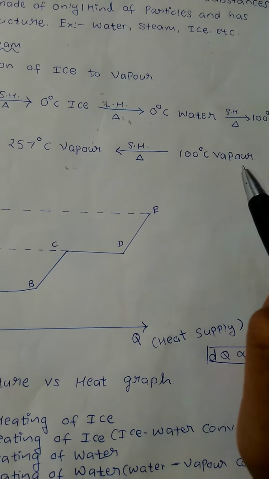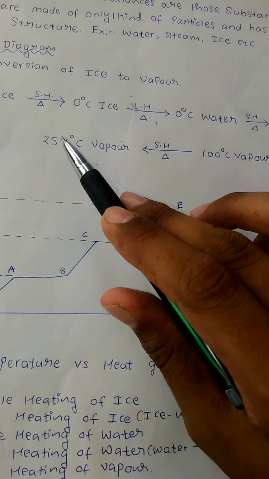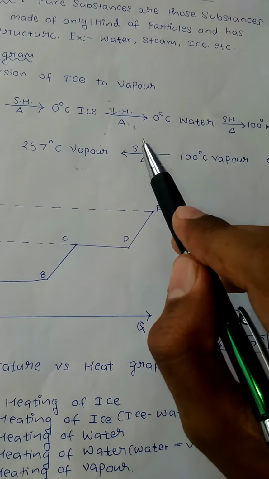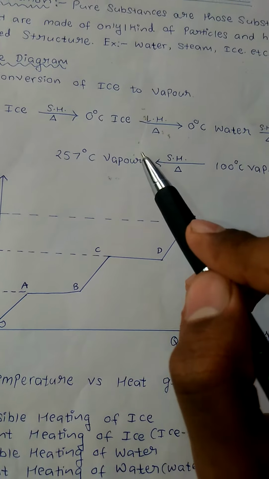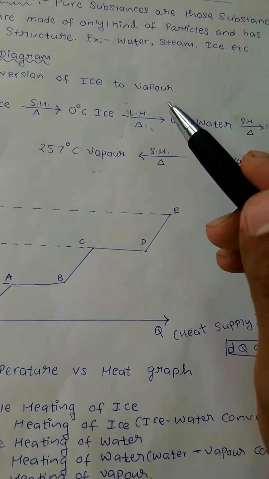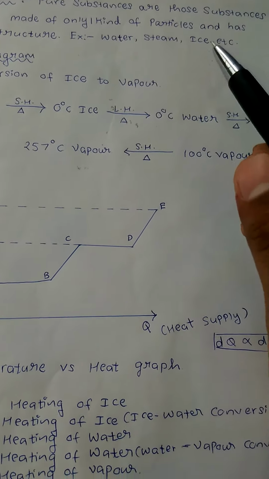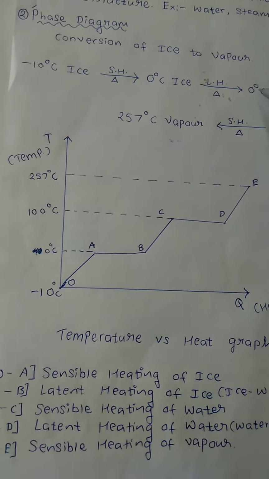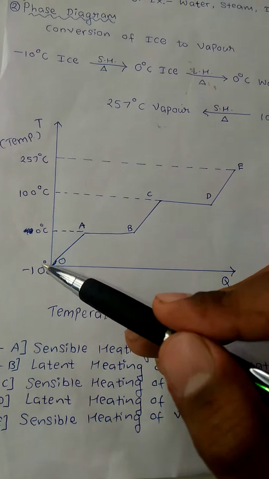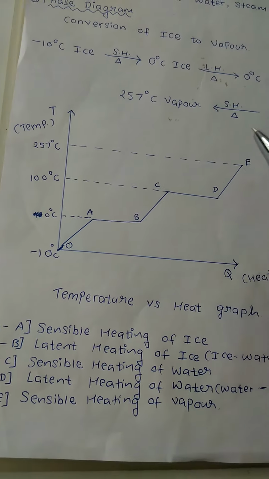And now 100 degree vapor is converted into 257 degree vapor, sensible heating. So wherever temperature change is involved, it is called sensible heating, and wherever phase change is involved, it is called latent heating.